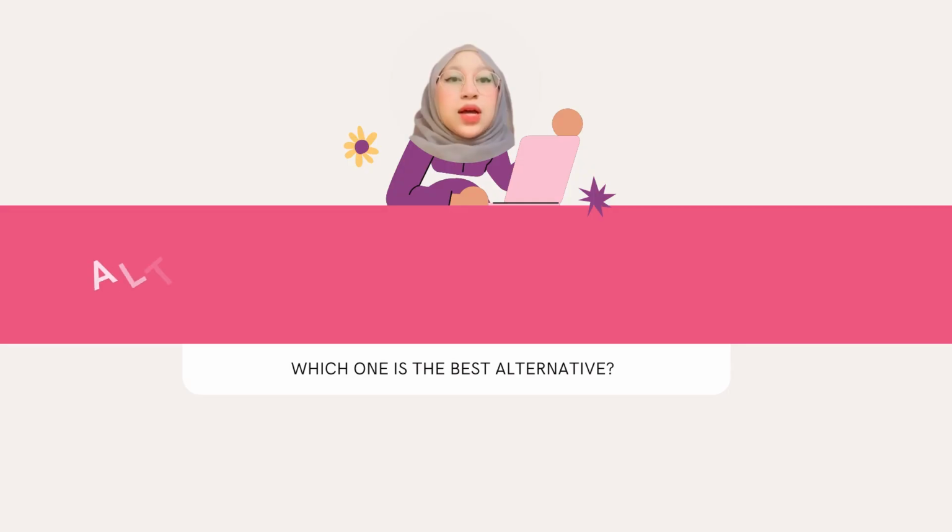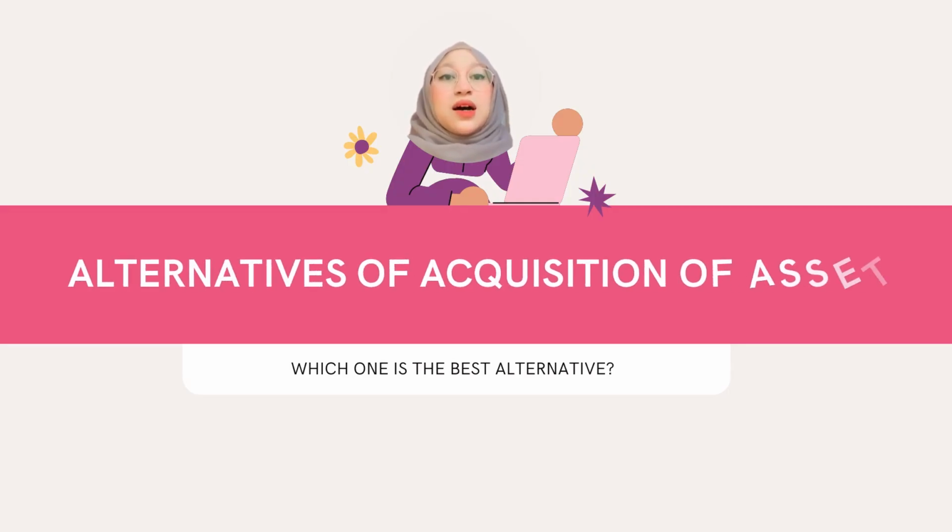Firstly, you need to know that there are 4 alternatives of acquisitions of assets. The first one is by cash, second one is by term loan, third one is by hire purchase, and fourth one is by leasing.